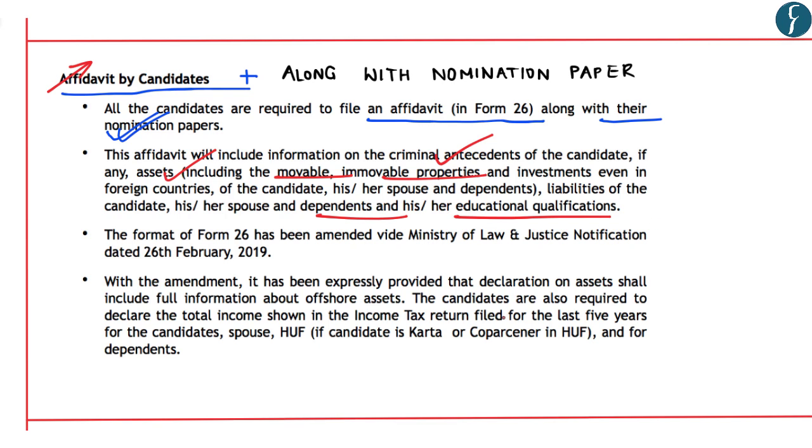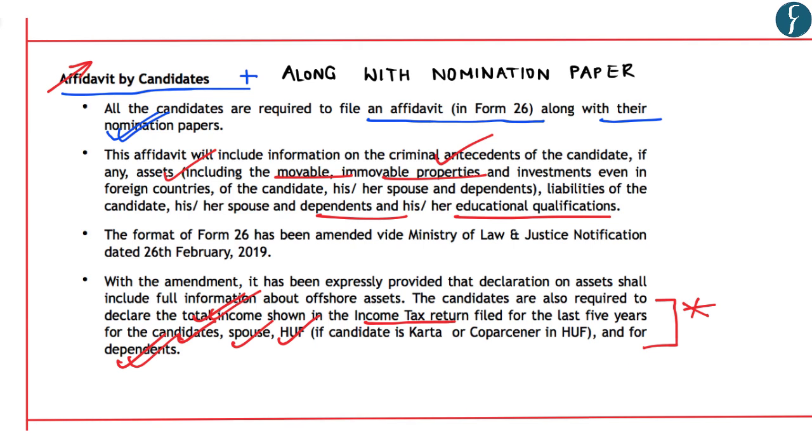And as already mentioned, these candidates are also required to declare total income shown in the income tax return filed for the last 5 years for the candidate's spouse, HUF, that is Hindu Undivided Family, and for dependents. So again, this particular information becomes important from your prelims perspective with respect to declaration of assets by the candidate.